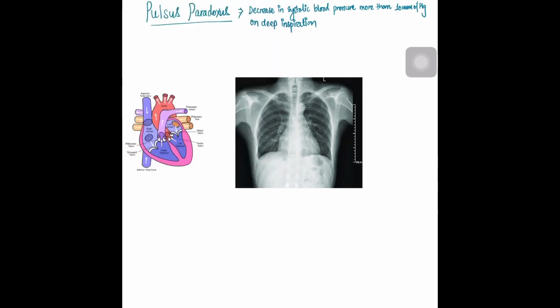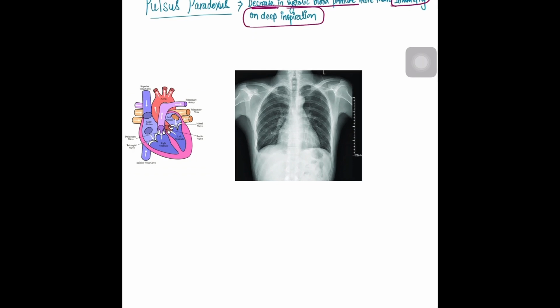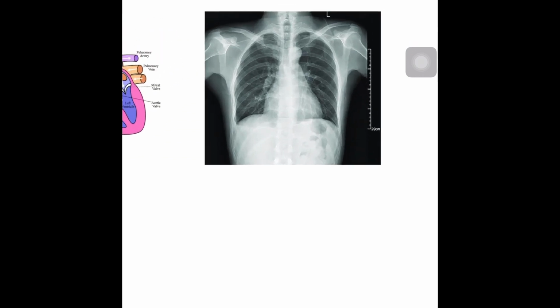So by definition, Pulsus Paradoxus is a fall or decrease in systolic blood pressure of more than 10 millimeters of mercury that occurs when a person takes a deep breath or deep inspiration. It is quite a physiological thing that your blood pressure falls by a certain number of millimeters of mercury when you take a deep inspiration. That is a normal physiological phenomenon. But if it falls more than 10 millimeters of mercury, then there is some kind of disease going on. So let me explain how this happens.